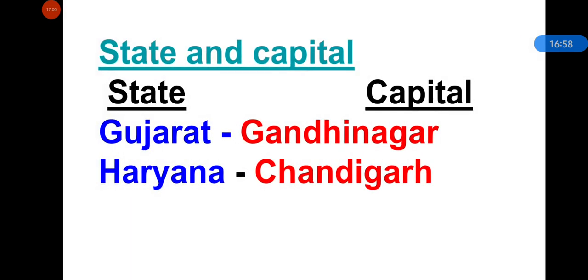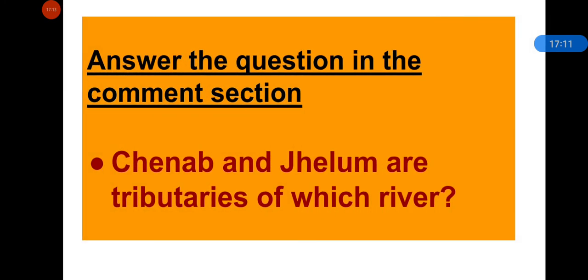Now today's state and capital. Capital of Gujarat is Gandhinagar and capital of Haryana is Chandigarh. You need to answer this question in the comment section. Question is, Chenab and Jhelum are tributaries of which river?